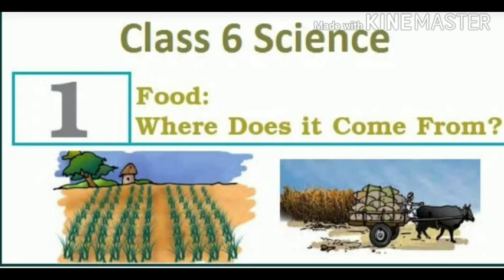The key words we need to understand in this chapter are edible, nectar, sprout, herbivorous, carnivorous, and omnivorous.